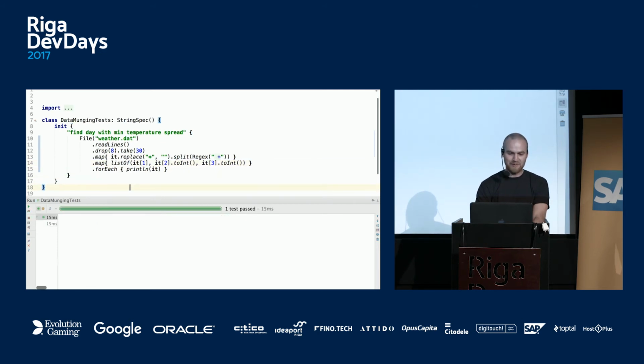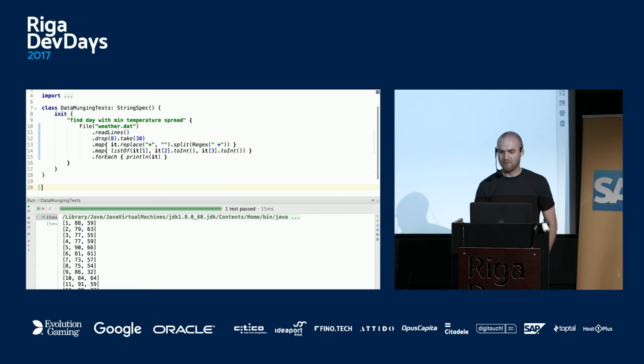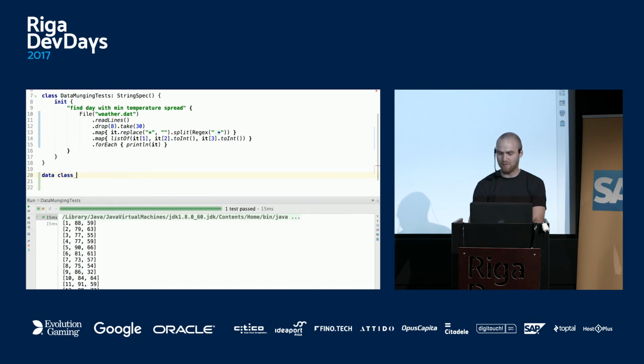Some people might say, why don't you use tuples? There are pairs, but there are no triples. There were tuples in Kotlin, and they were removed before the release, because it wasn't clear if it was a very good feature or not. So the suggestion, in general, is that it's a better idea to use something semantically rich like WeatherEntry.